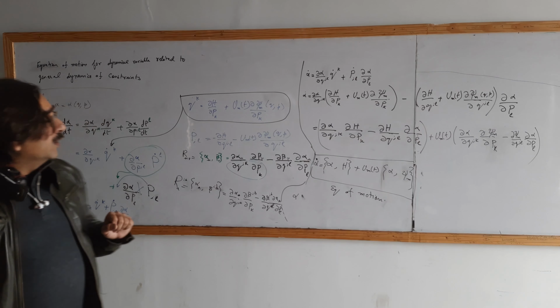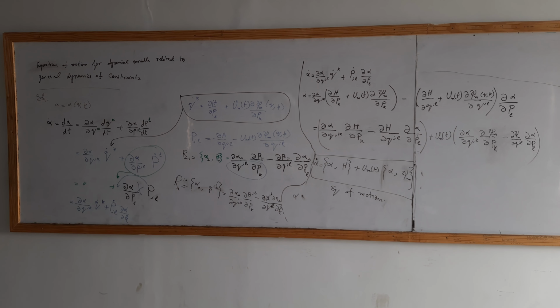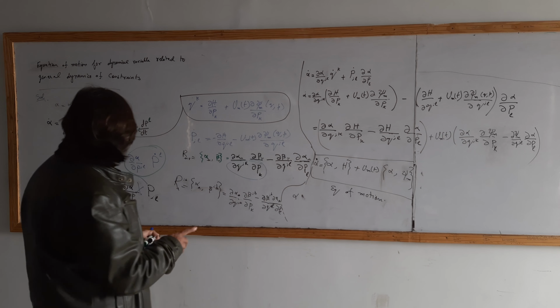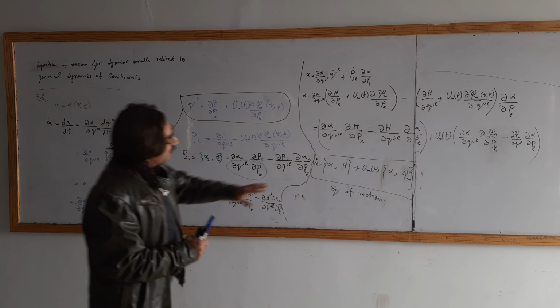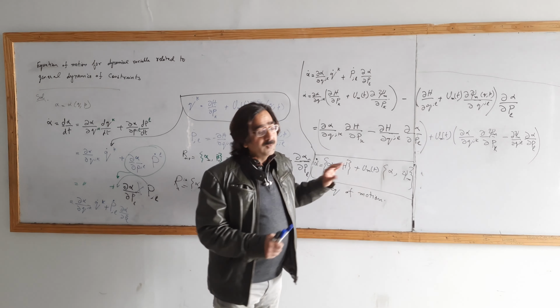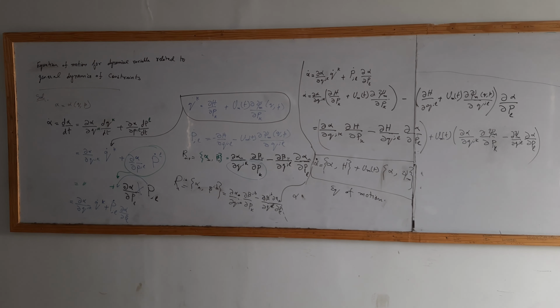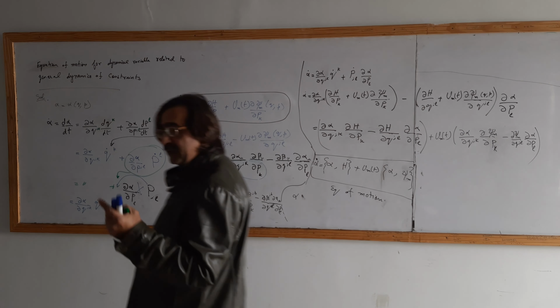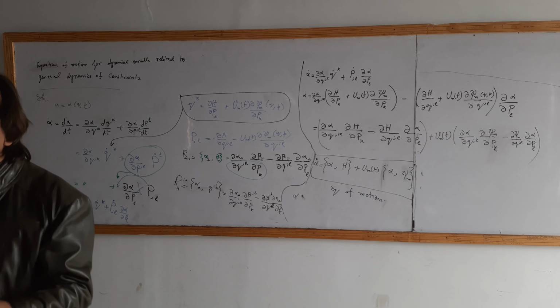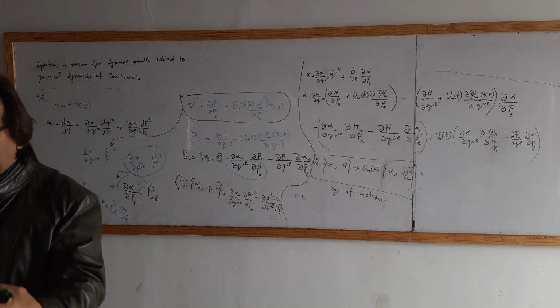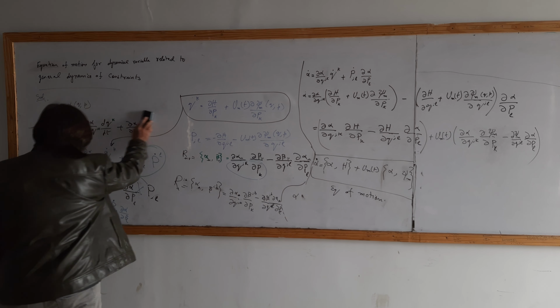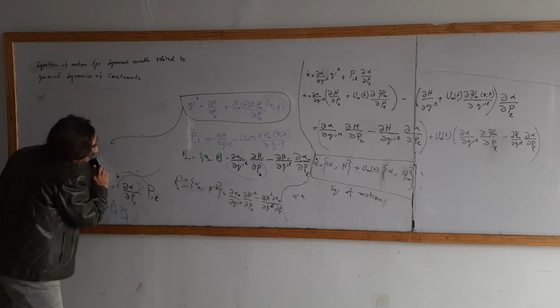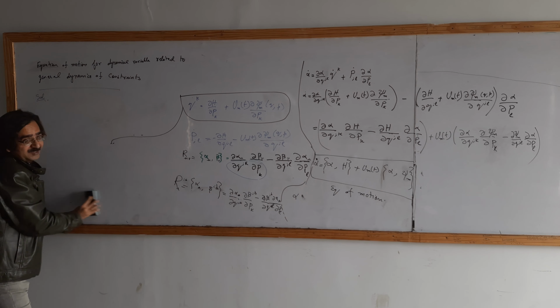And the most important thing: this is the equation of motion. One more thing, always remember that we usually take the position component as contravariant. I explained this in the previous lecture.